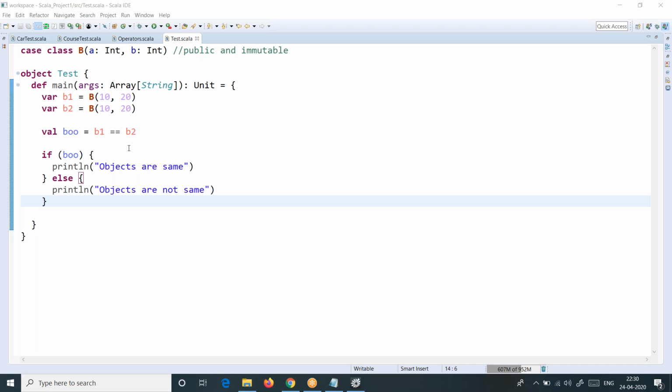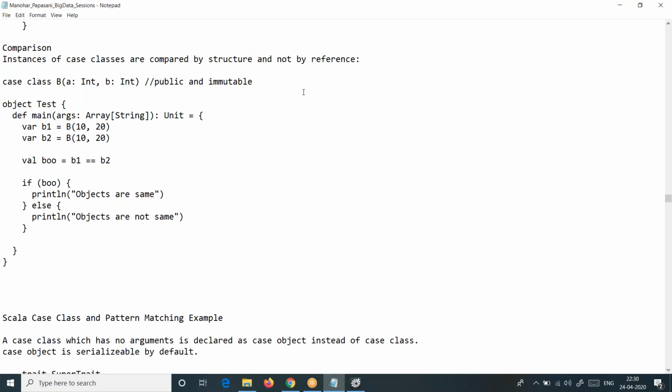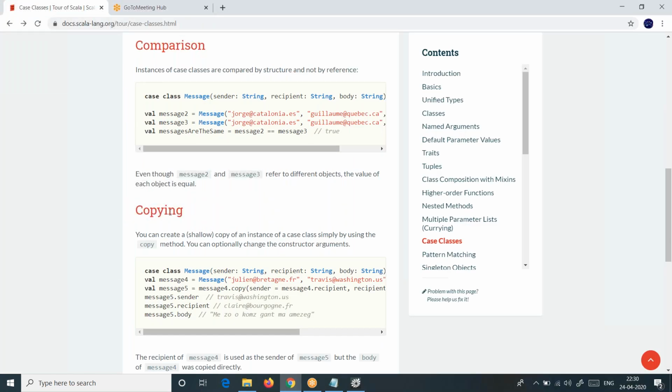But this is about case class. We still haven't finished this. We have much more to discuss. In the next class, I will show you the reference part also. We can discuss it, but I need to get into that issue now. After that, one more use case is there from the official documentation about copying. That also we are going to see.